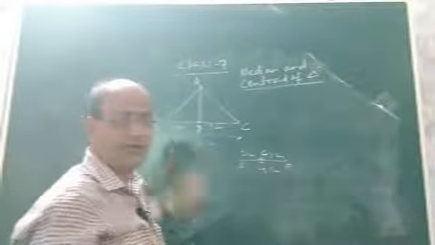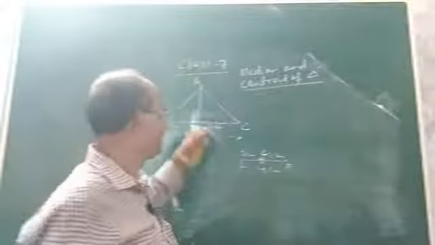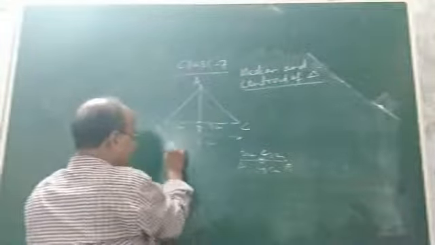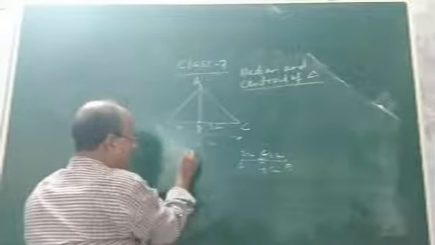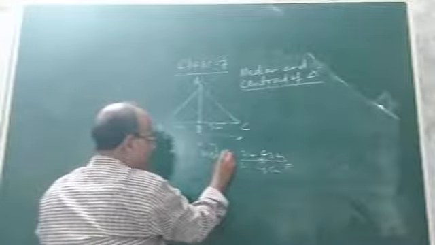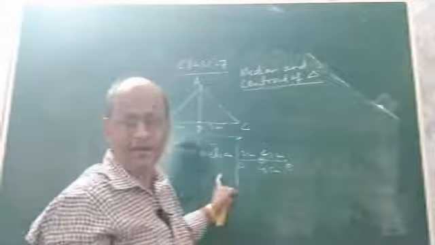A. So when we join the midpoint of any one side, I have taken BC, you can take AC and AB also, if you join the midpoint of any side of a triangle to its opposite vertex, you will get another line segment. What is the name of this line segment? It is AD, and we call this AD the median. So I hope you understood what is median. What is median? We can say median is a line segment.